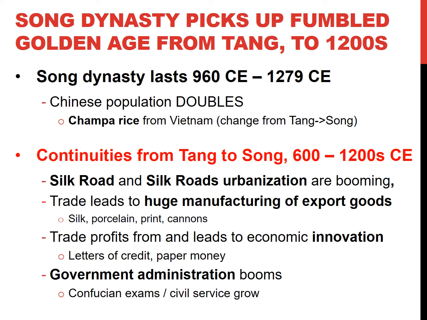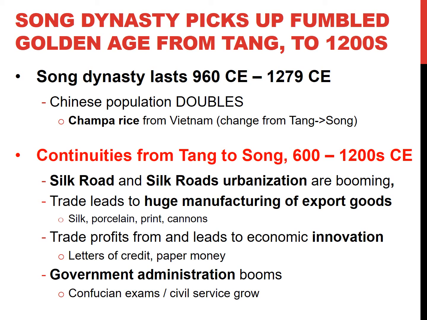Economic continuity. Silk roads, urbanization, booming. Trade. Manufacturing of silk, porcelain, print, cannons, because they have gunpowder. Trade profits lead to economic innovation. People are starting to do letters of credit. Now you can buy things on a credit card and pay later.